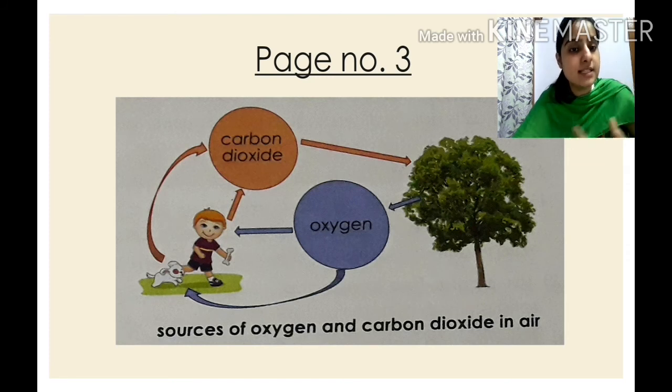So these are the sources of oxygen and carbon dioxide in air. Now if I ask you, from where does oxygen come, and from where does carbon dioxide come and where does it go, children? Now you can answer this question: we get oxygen from trees, and trees take in carbon dioxide from the air, right?